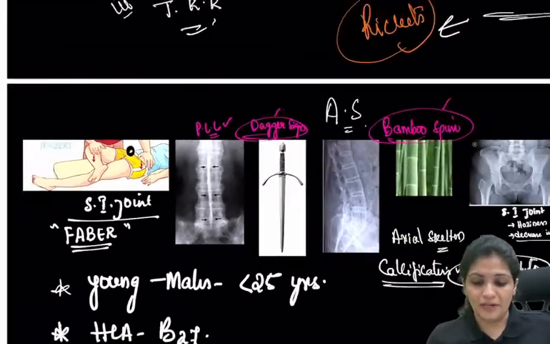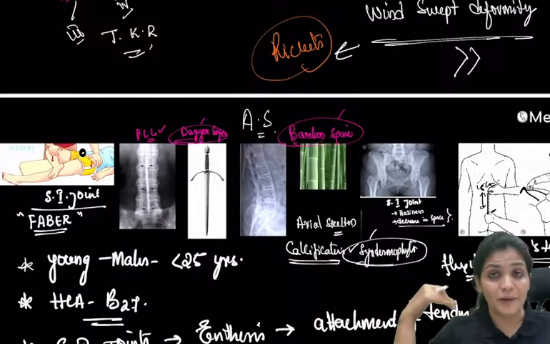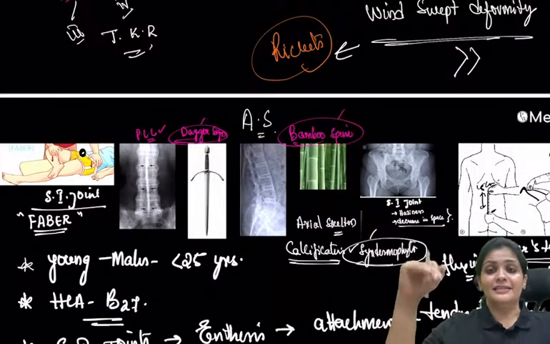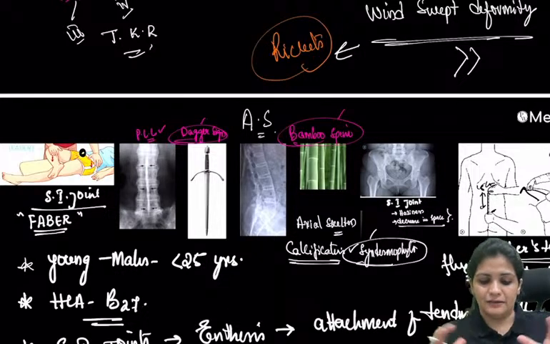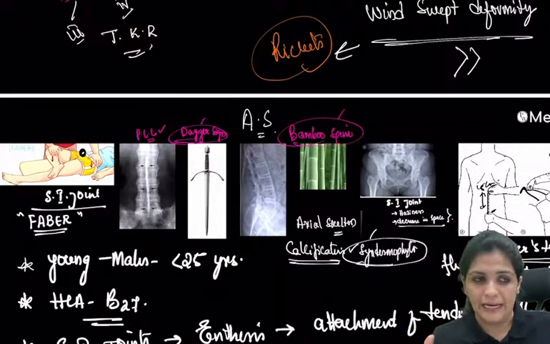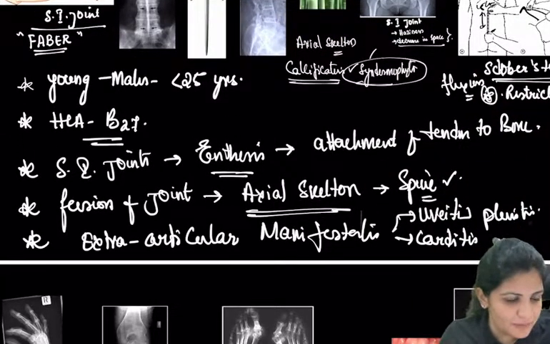So these are the two important X-ray signs: one is the dagger sign, the second one is the bamboo spine, along with involvement of the sacroiliac joint, and testing the sacroiliac joint by your Faber and the Schober's test. So the entire thing put together is your ankylosing spondylitis. Are you there, everybody?